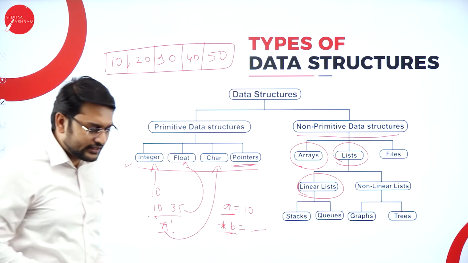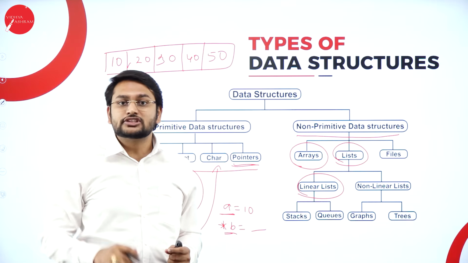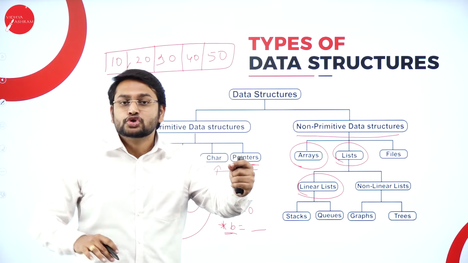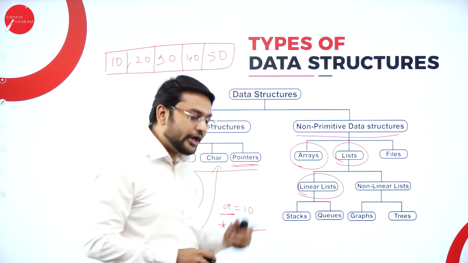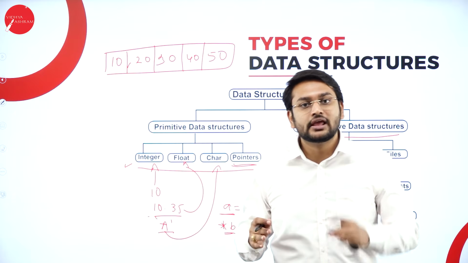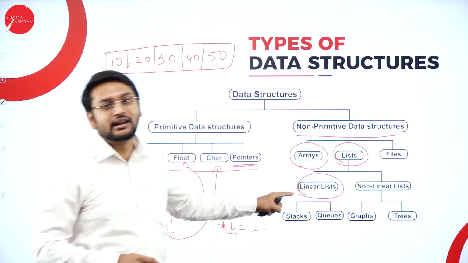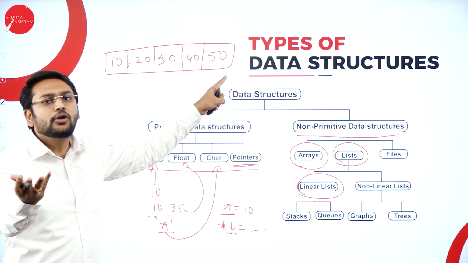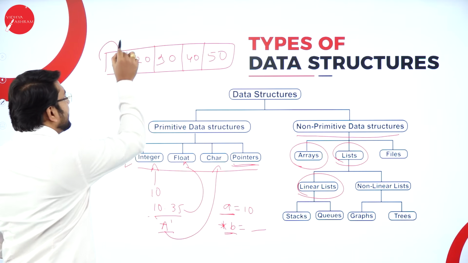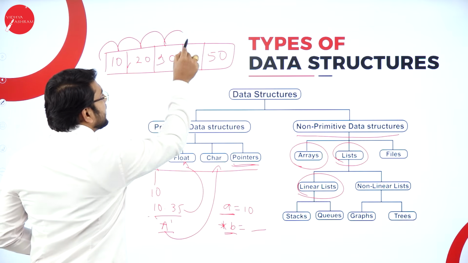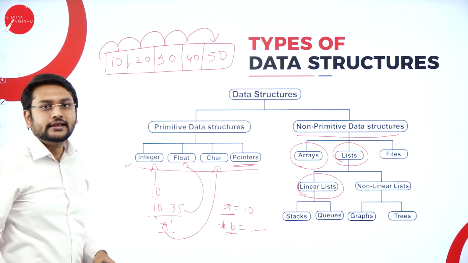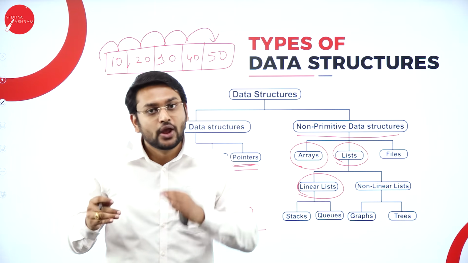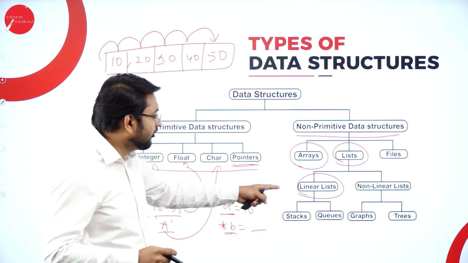So what is the meaning of linear list? When it comes to the concept of linear list, you will be accessing the data sequentially, one after the other. If you are storing or accessing the data sequentially, then I will call it a linear list. Say for example, I want to access this 50. How do you access it? First I have to come to this place, then to this place, then to this place, and then I come to 50. This is what I call linear, sequentially, one after the other. That is the meaning of linear list.